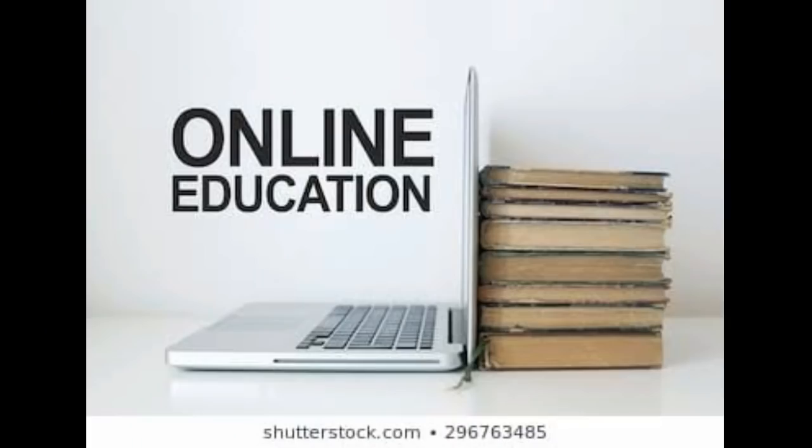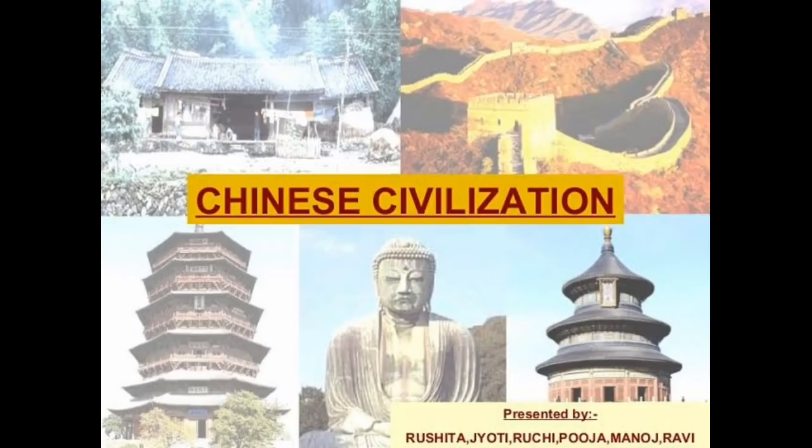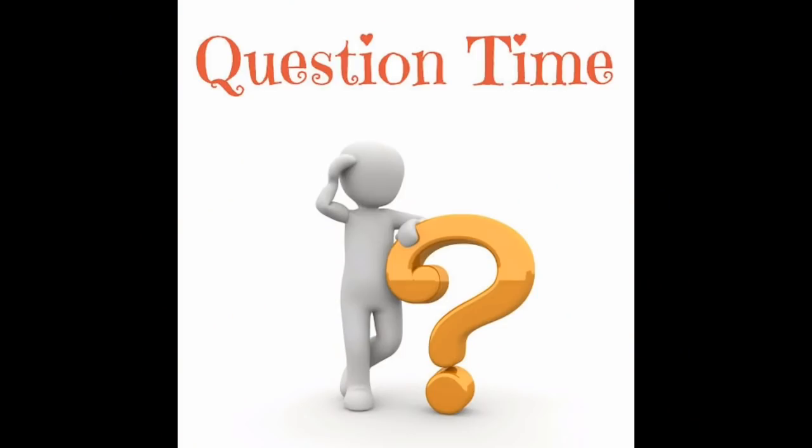Today we are discussing History Unit 2. The topic is the Chinese civilization. Children, before starting the class, I will ask a few questions from the previous topic. Are you ready? Okay, let's start.